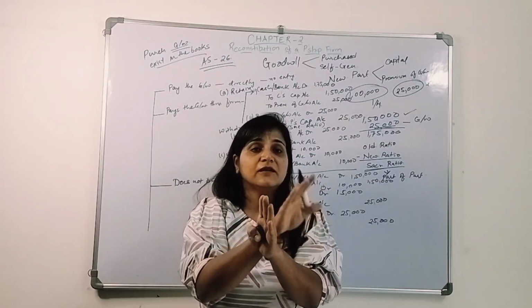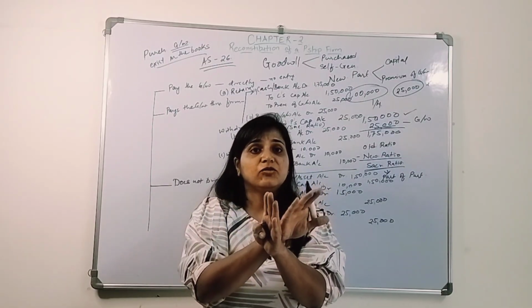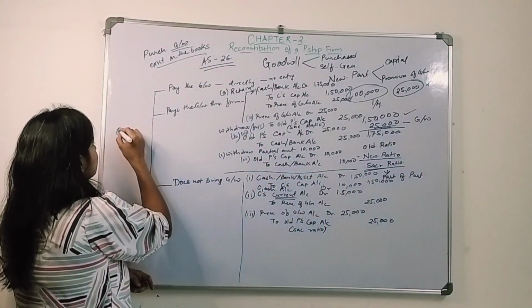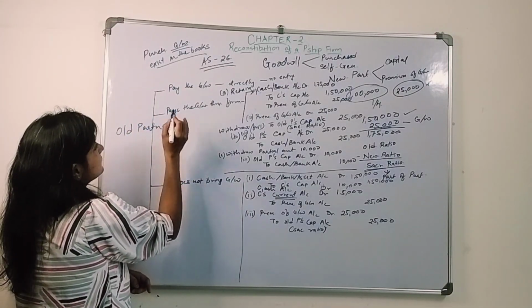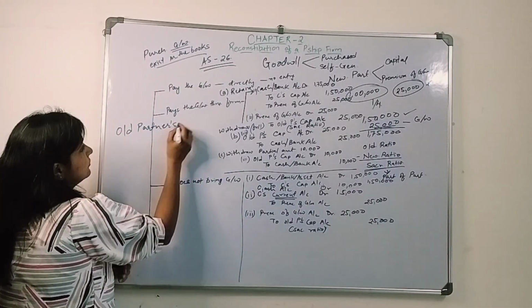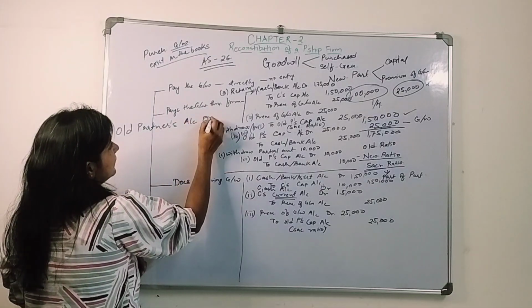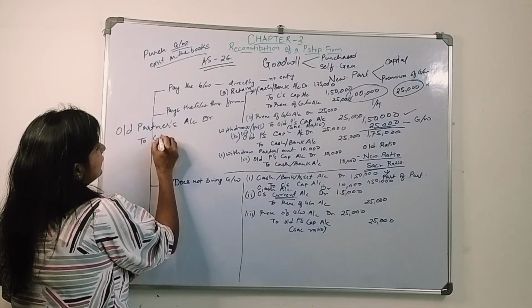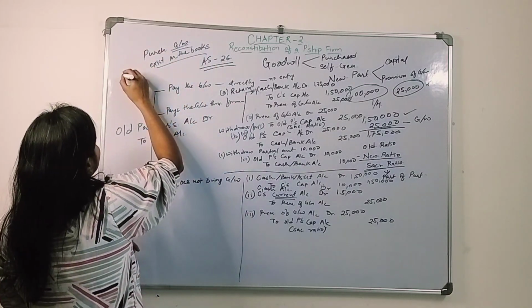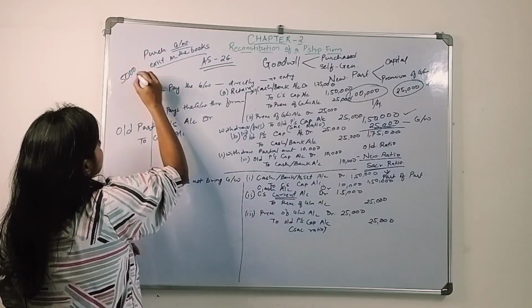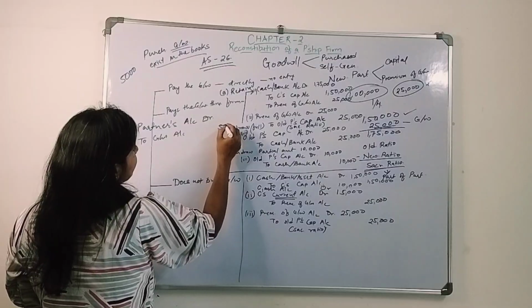We need to close that goodwill and distribute it between the old partners. Old partners' accounts debit to goodwill account. Let's say previous goodwill was 5,000, so this 5,000 will get closed.